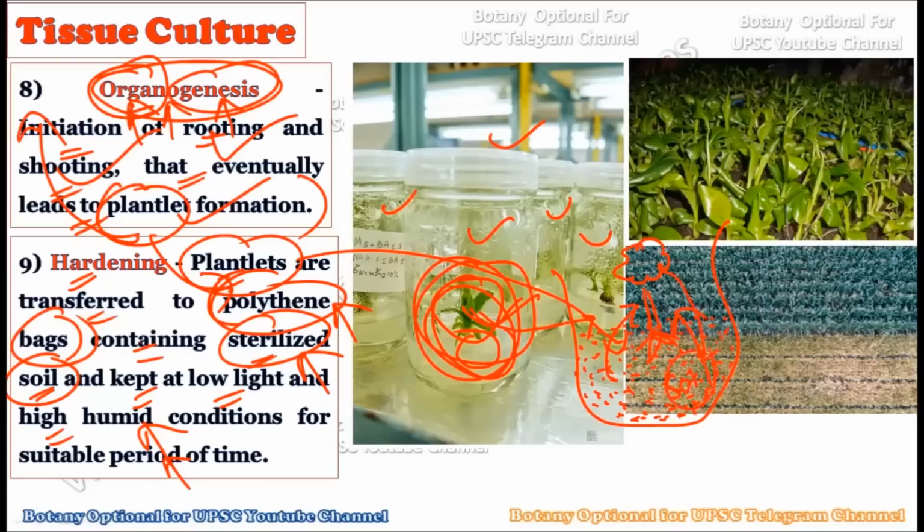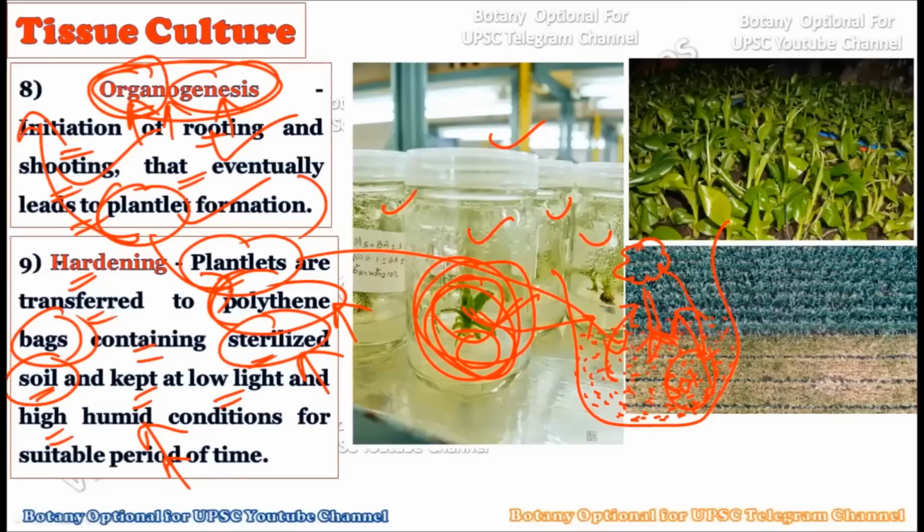Before transferring them directly to the field, we expose the plantlets grown in plant tissue culture to the soil within the polythene bag, so we pour sterilized soil into it and then place the plantlet into these polythene bags.